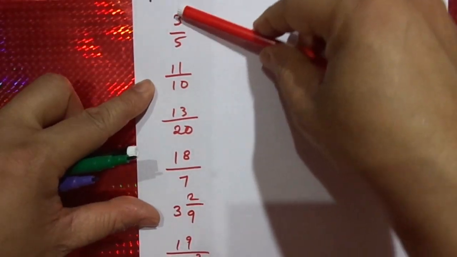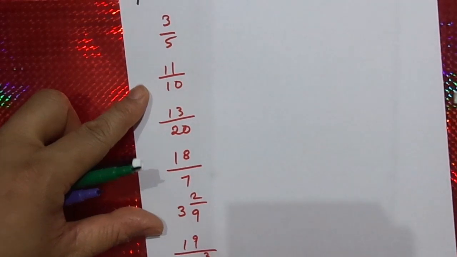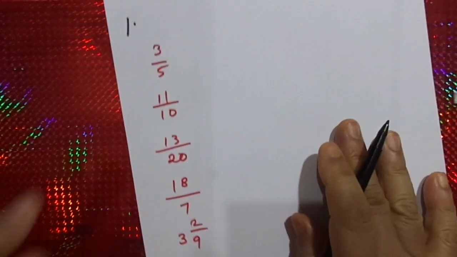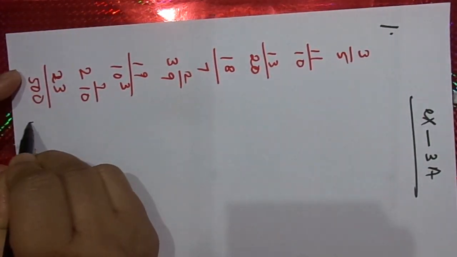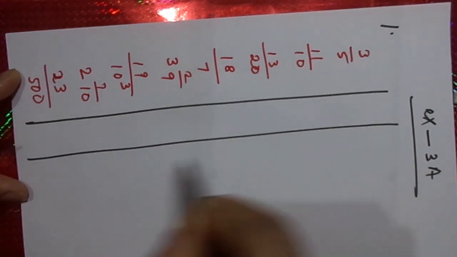So these are the fractions which have been given, and we are being told to categorize them.